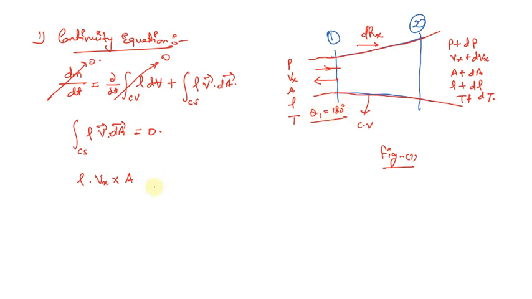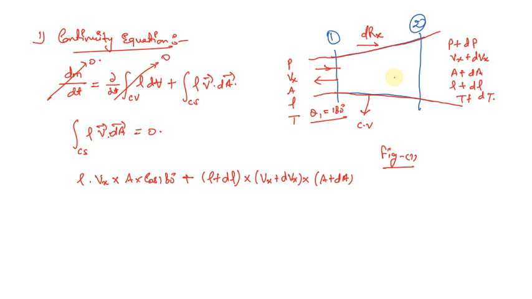So we're going to use cos 180 degrees because the dot product of two vectors will give us the component in terms of the cosine. Next, plus the density at section 2, that will be rho plus d rho, into velocity Vx plus dVx, into area A plus dA.